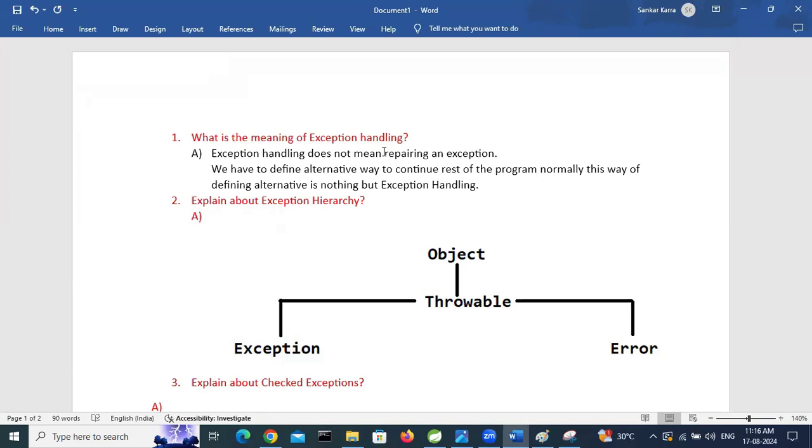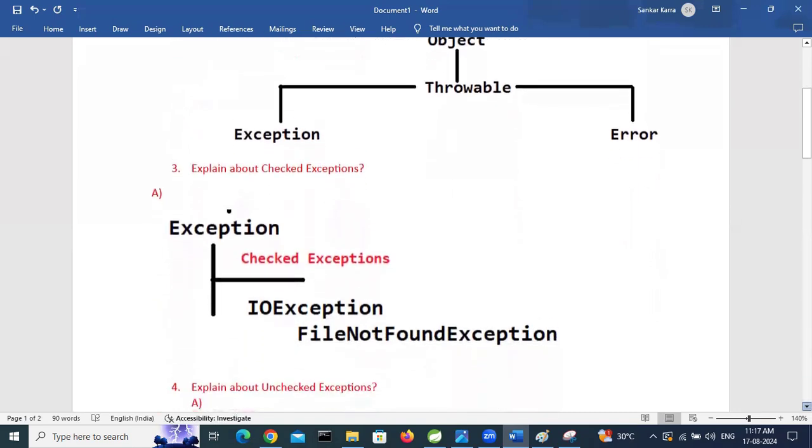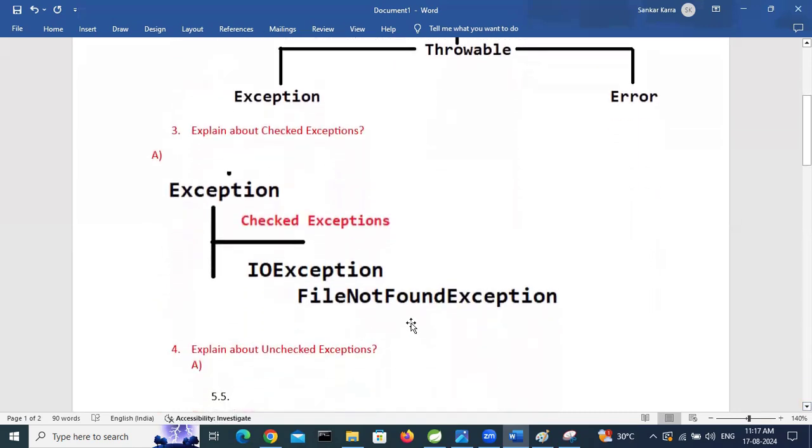From Object, Throwable is derived. In exception handling, the root class is Throwable. It has multiple implementations, but we are considering two: Exception and Error. So Exception and its subclasses are called checked exceptions. Example, IO exception, file not found exception, etc.